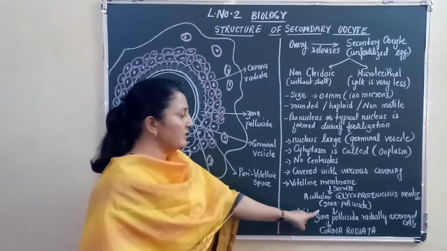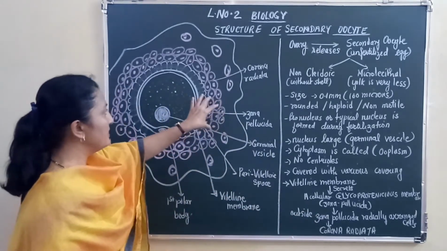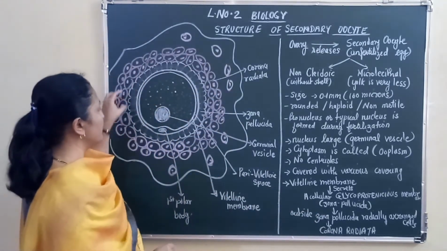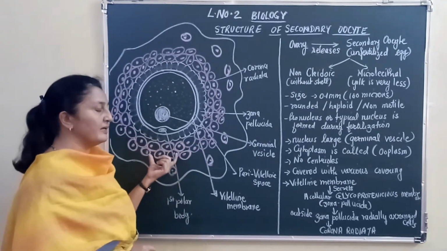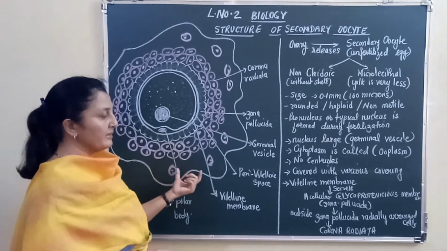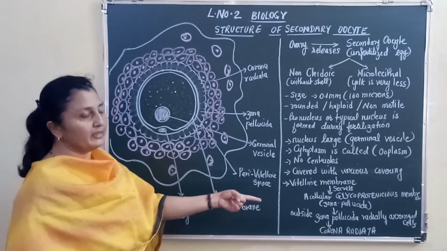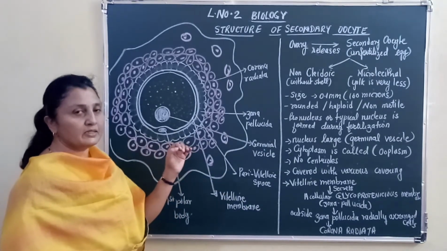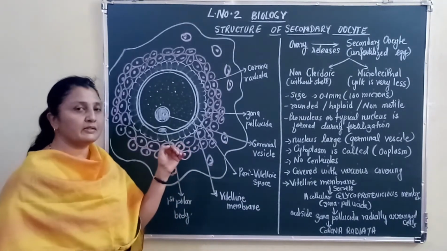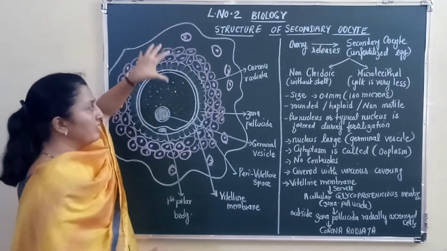Then outside the zona pellucida, you find radially arranged cells, and these radially arranged cells are called the corona radiata. These corona radiata cells are produced by the innermost follicular cells.